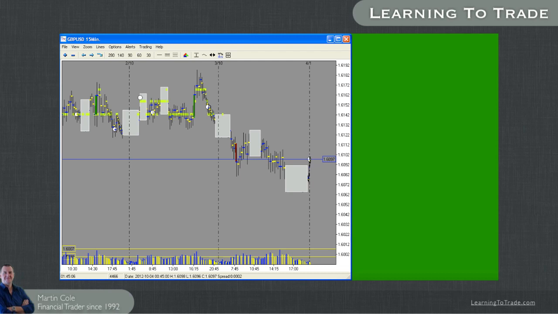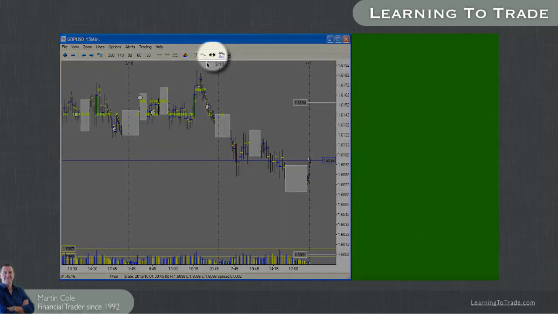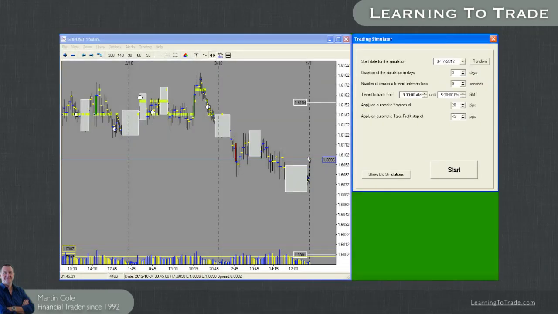First, open up a PAT chart. In this example, we're going to use a 15-minute chart. Starting the trading simulator is actioned by this icon here. You will then see the simulator window open.